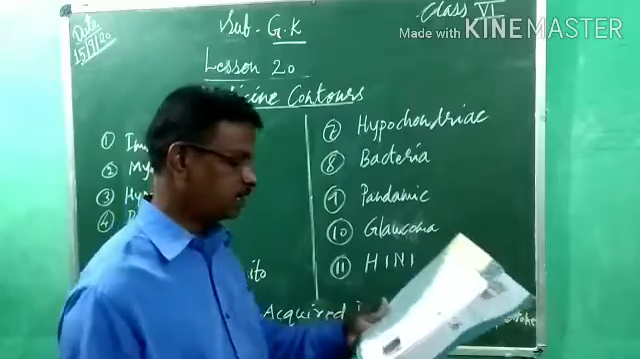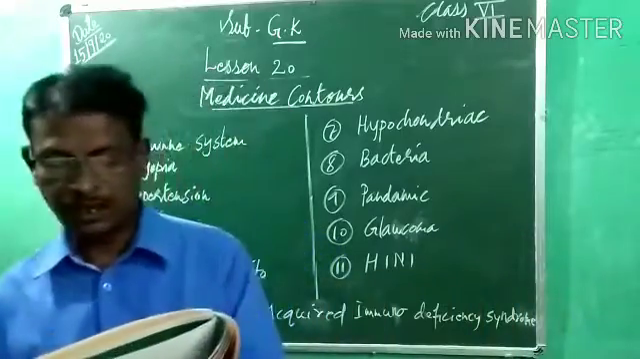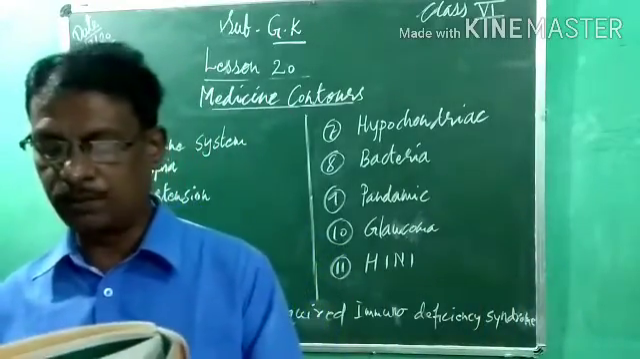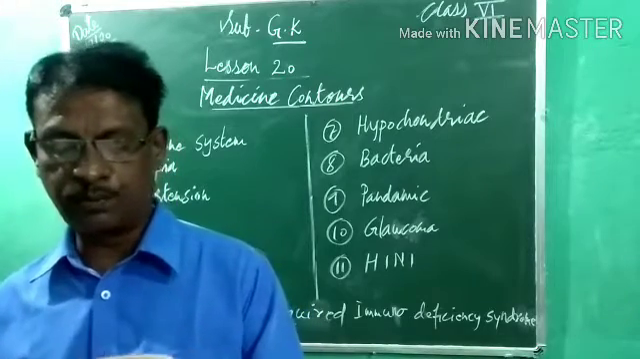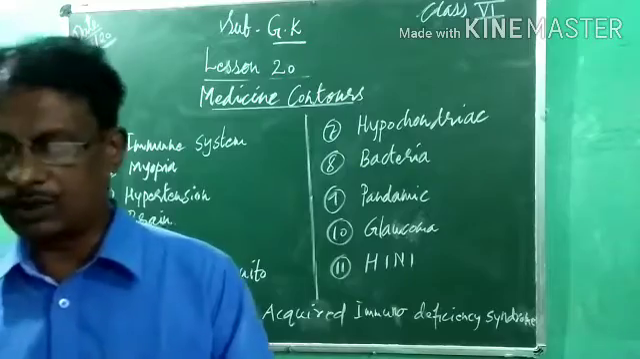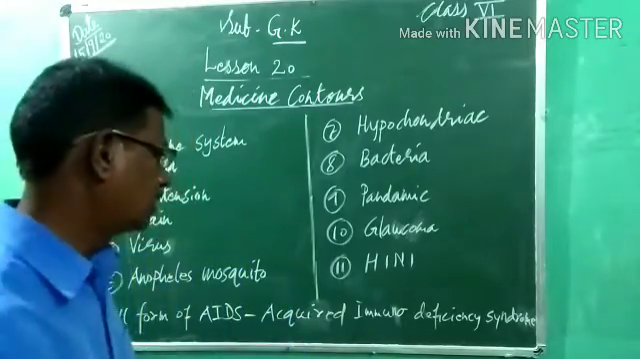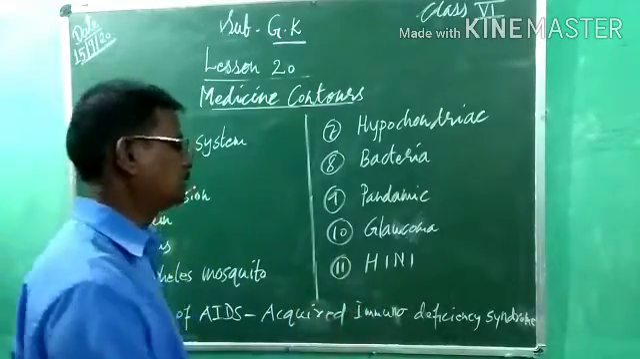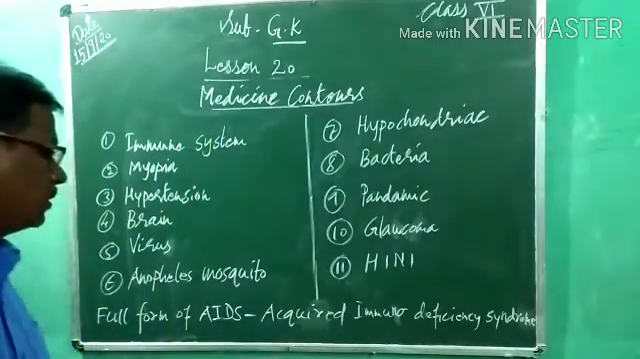The full form of H is hemagglutinin and N stands for neuraminidase. Both are proteins found on the outer side or envelope of the virus. So this is the name of the disease, H1N1. So note down these 11.